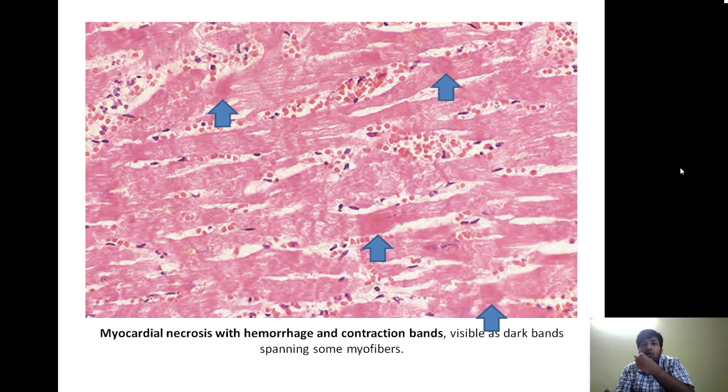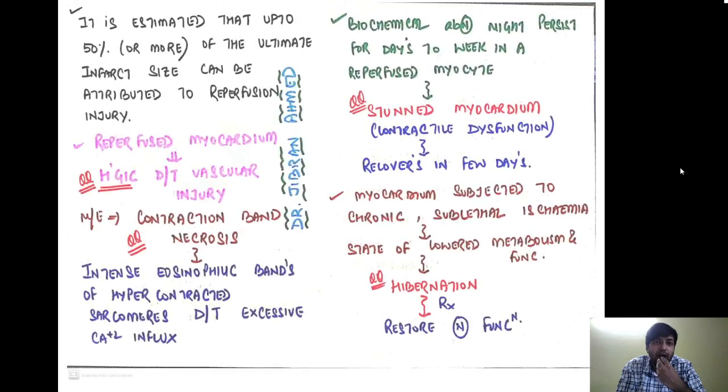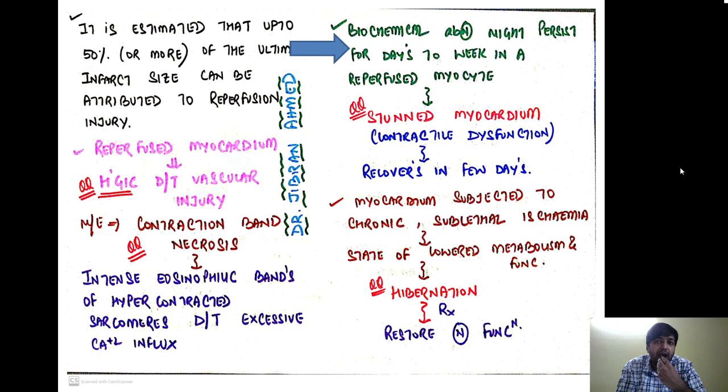So these are areas of hypereosinophilia, and it is occurring because of an excessive amount of calcium. These are the areas of contraction band necrosis, which is seen as dark bands in some of the myocardial fibers, dead myocardial fibers. The biochemical abnormality in the myocardium might persist for days to weeks in